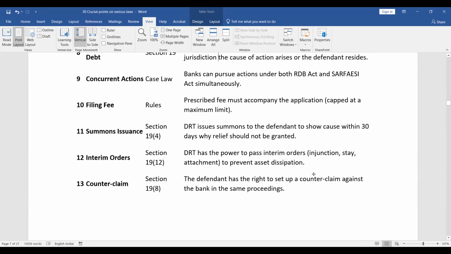Summons issues. 19(4). So DRT issues summons to the defendant to show cause within 30 days why relief should not be granted. 19(12). DRT has the power to pass interim orders, injunction, stay, attachment to prevent asset dissipation. Section 19(8) talks of counterclaim. So the defendant has the right to set up a counterclaim against the bank in the same proceedings.